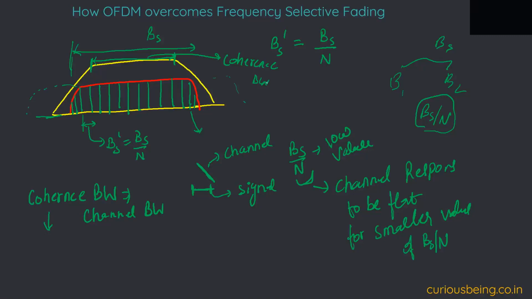When we think of the scenario where the signal is beyond these boundaries, that doesn't make much sense, because in those areas the channel response goes to zero. I'm not sure whether that actually means something practically. But when we say our signal bandwidth is more than the channel bandwidth, by the term channel bandwidth we usually mean the flat part, because in this case also the signal is experiencing frequency selective fading.